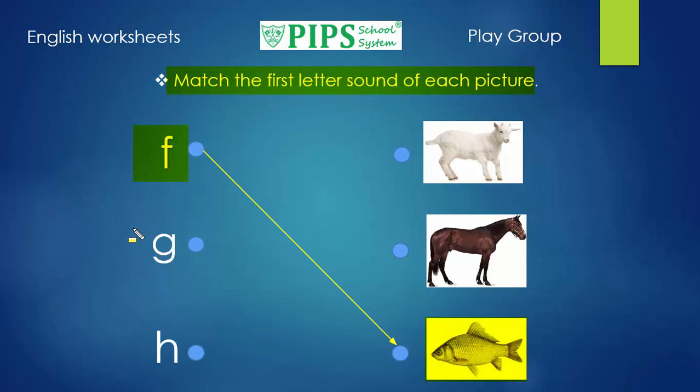The second letter is G. This is a lowercase letter G. Sounds like G. G. Let's learn which thing begins with the letter G. G. Goat. G. Goat. Now we will match the letter G with goat like this.